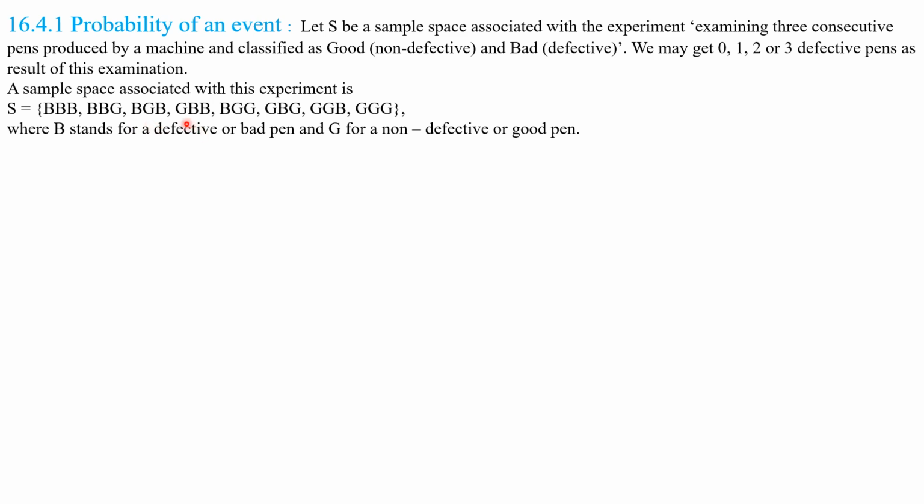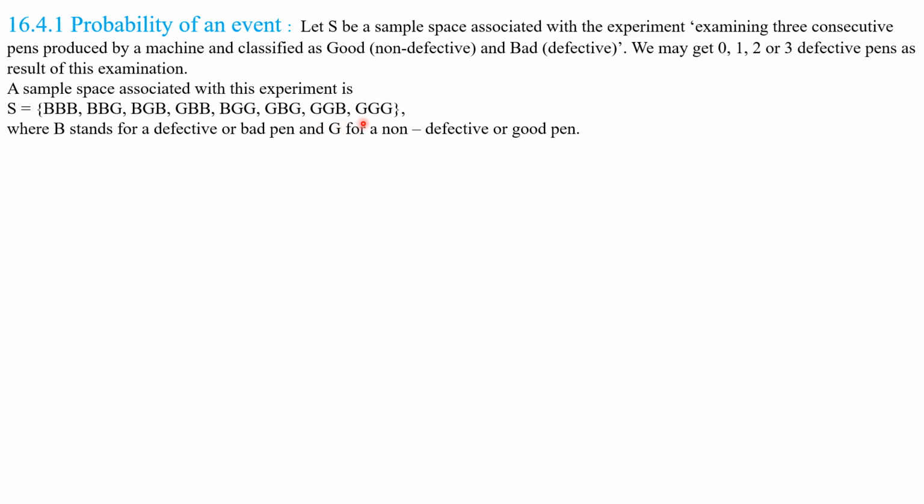Similarly, in this case, the first one may be non-defective and the next 2 pens defective, or the first pen may be defective and the next 2 pens non-defective, or the first pen non-defective, the second defective and the third non-defective, or the first 2 pens non-defective and the third one defective.